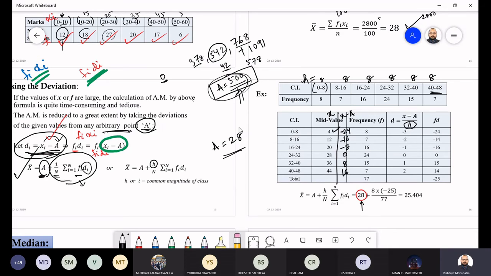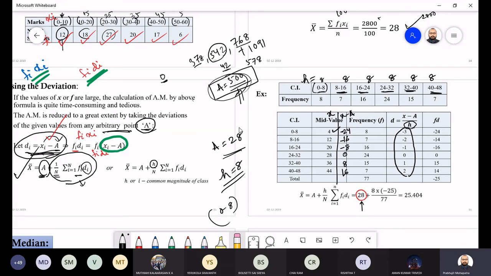40 minus 48, what is the difference? 8 units. 32 minus 40, what is the difference? 8 units. 24 minus 32, 8 units. 16 minus 24, 8 units. 8 minus 16, 8 units. The class interval is nothing but 8 units, so you have to scale that. If you divide with h, now you see how small the number you get. It will lie in between 0 and 8 only.